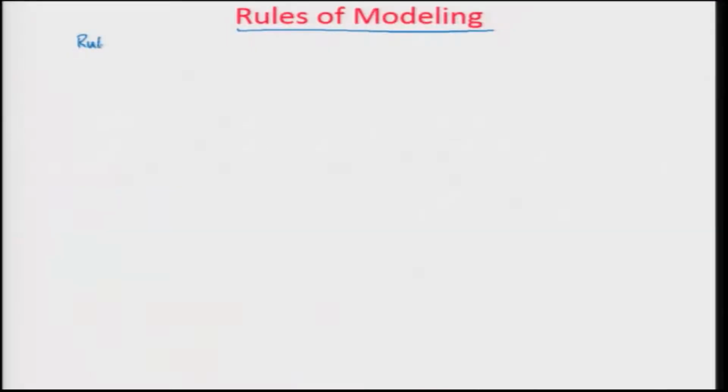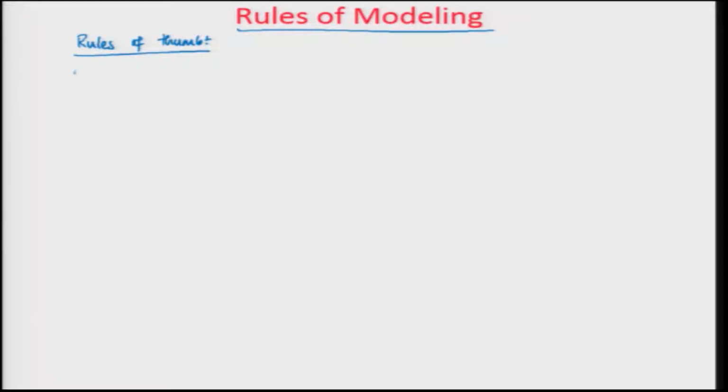So back to the rules of modeling, we were talking about what are the rules that we would like to use for modeling. These are rules of thumb, or more like practitioner's rules in a way.